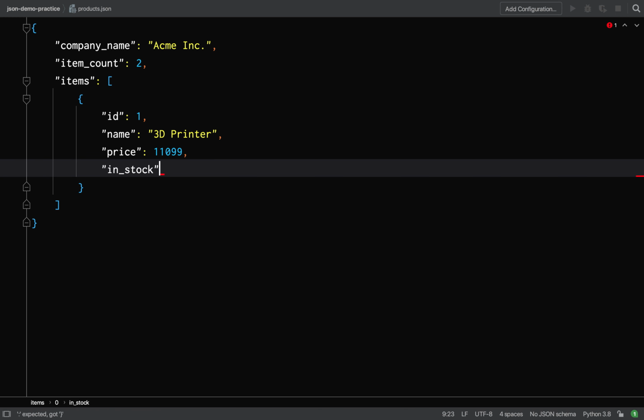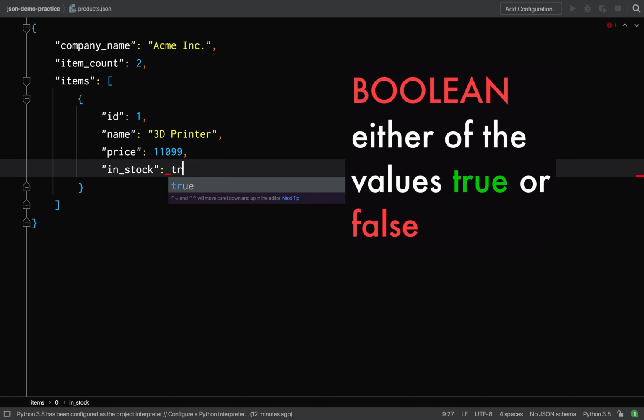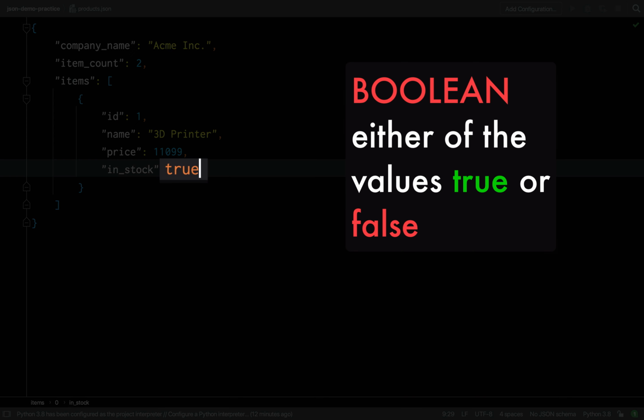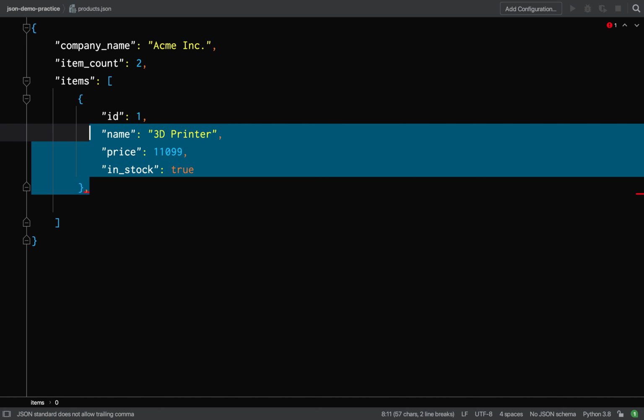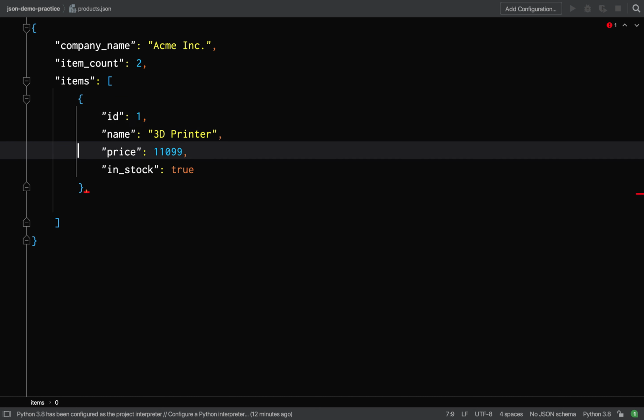Each of these objects will hold data regarding that product, and one of those pieces of data will be whether or not the item is in stock, which lends itself perfectly to the Boolean type, which can be either of the values true or false. Notice that booleans aren't wrapped in quotes, very important, for the final type is actually an empty value.